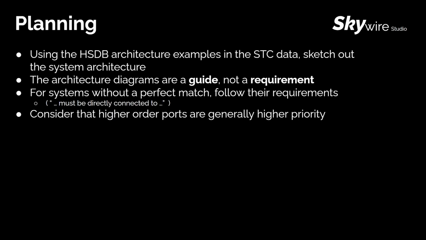So in a case where you don't have a perfect match for an example architecture in the installation manual, just follow the requirements for the additional LRU's STC data. Sometimes there's phraseology such as "must be directly connected to." Look for these items in the installation manual to know how to architect your installation. Consider that the higher order ports are generally higher priority, or basically higher criticality. You won't see a GTN number 2 connected to a higher order port typically.